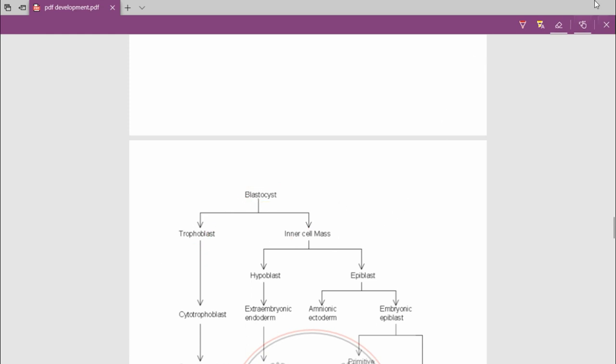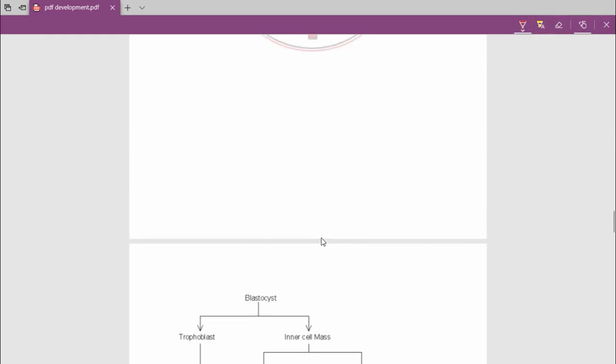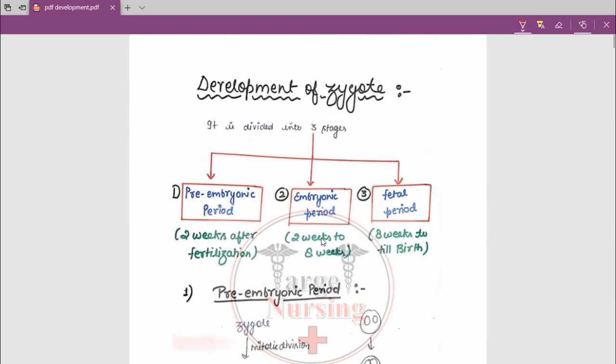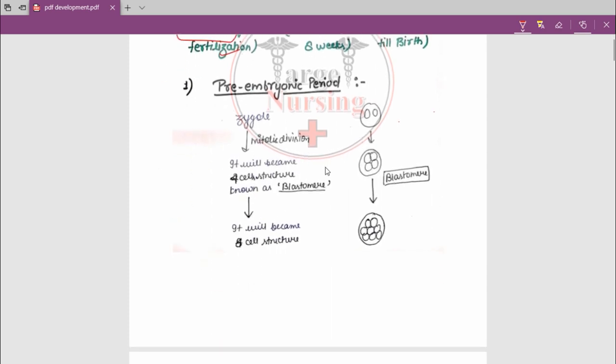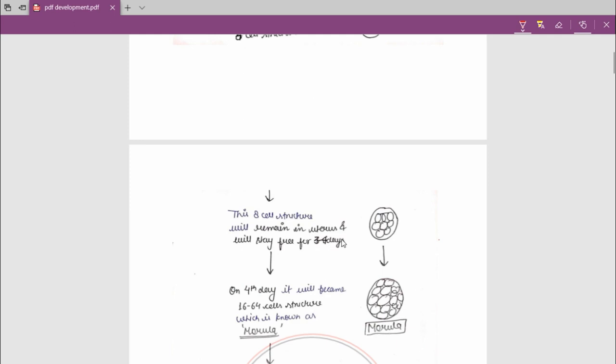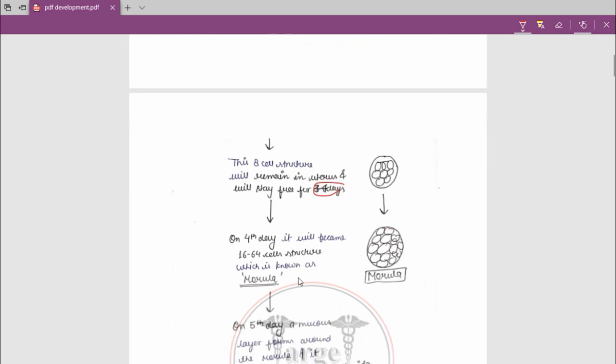So this is all for today, and what we have studied today is the development of the zygote. The development of the zygote is divided into three stages: pre-embryonic, embryonic period and fetal period. Today we have seen the pre-embryonic period, which starts after fertilization until 2 weeks. So there is the zygote. Mitotic division will lead to a 4-cell structure, which is known as blastomere, and then it will convert into an 8-cell structure. This 8-cell structure will remain 3 to 4 days in the uterus. On the 4th day, it will become a 16 to 64 cell structure, which is known as morula.